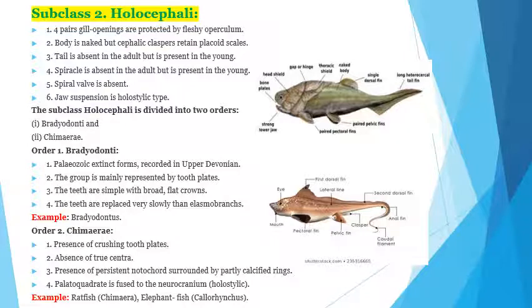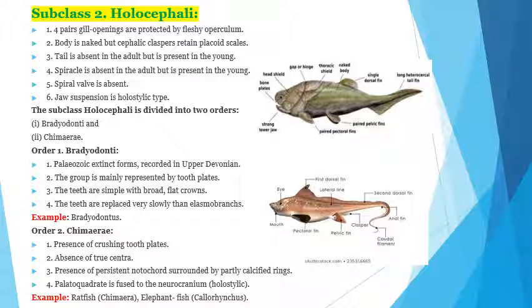The second subclass of these Chondrichthyes fishes is Holocephali. Holocephali fishes have four pairs of gill openings and protected by a fleshy operculum. This is the operculum present in these fishes.